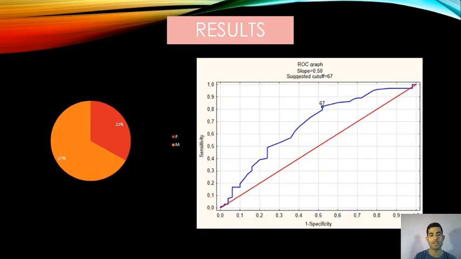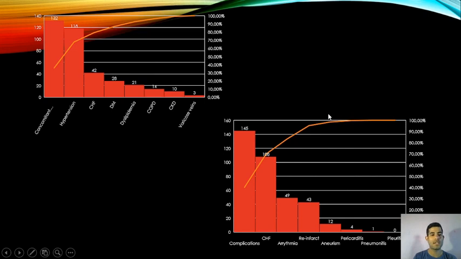The results showed that approximately 67% of the participants were male and 33% were female. The cut point, according to the ROC analysis, which has very high specificity and sensitivity, is age 67, where males are affected earlier, at less than 67 years. This is an important parameter, showing that females usually get myocardial infarction after 67 years old.